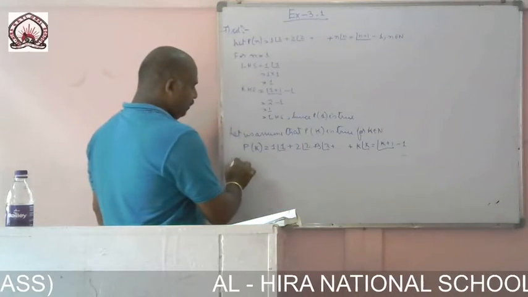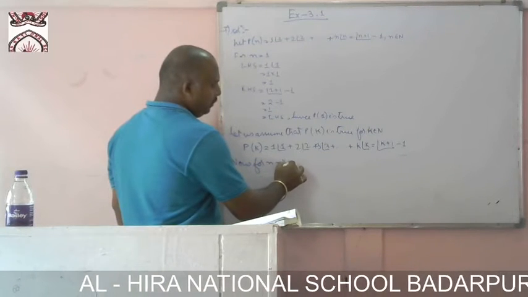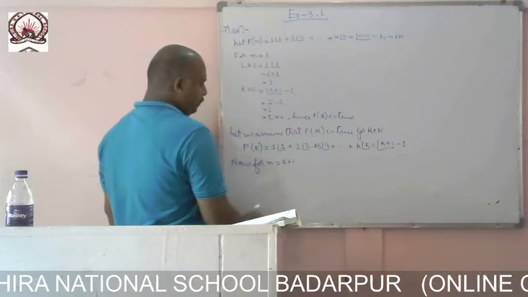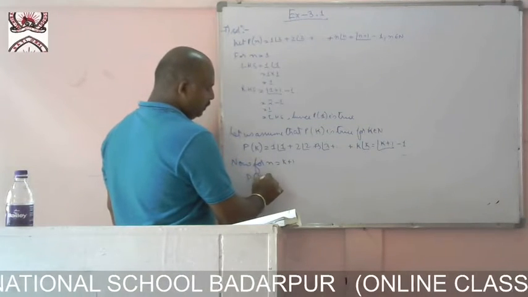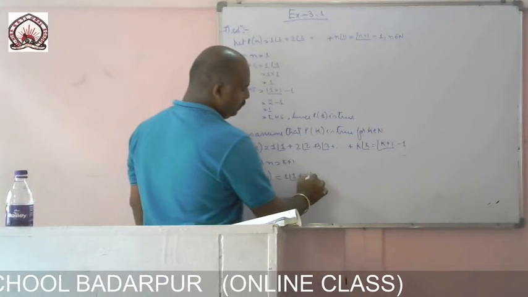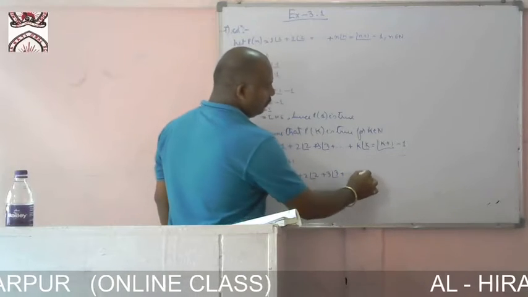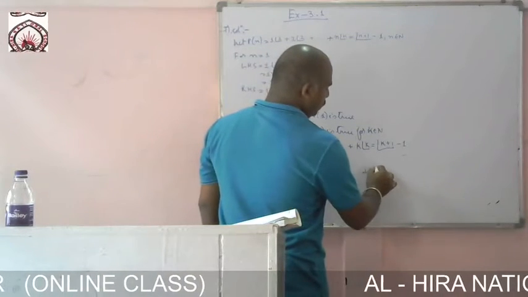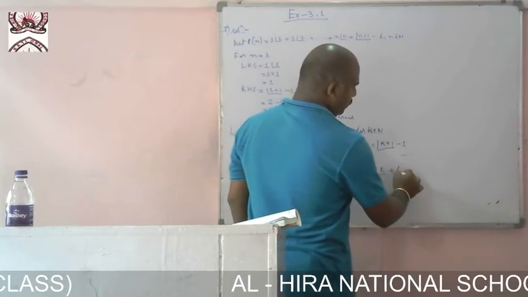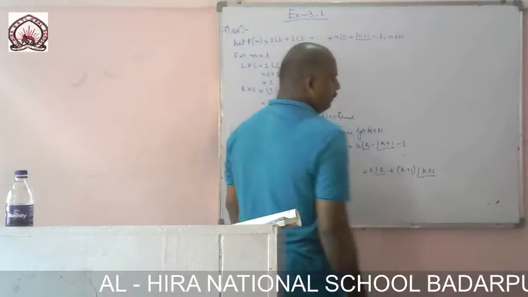Now for n equal to k plus 1 we have to prove. So what is the value? P of k plus 1 equals 1 into factorial 1 plus 2 into factorial 2 plus 3 into factorial 3 plus up to k into k factorial, plus k plus 1 into k plus 1 factorial.